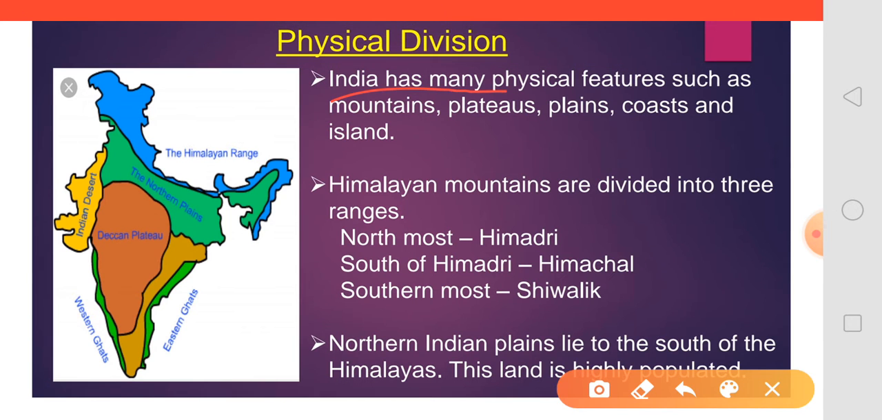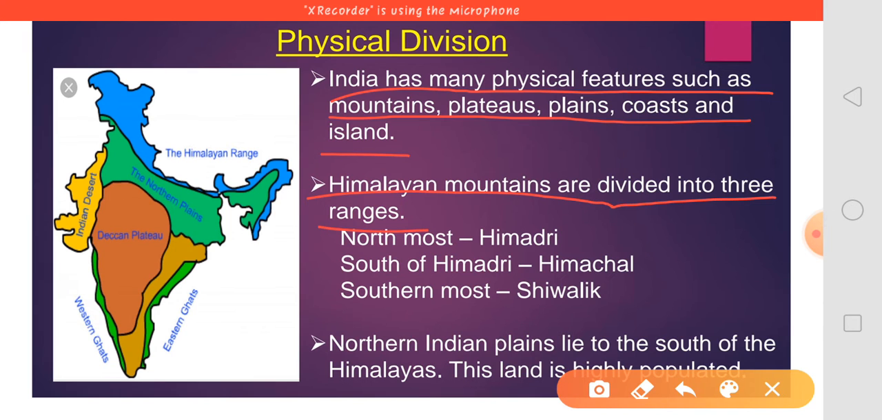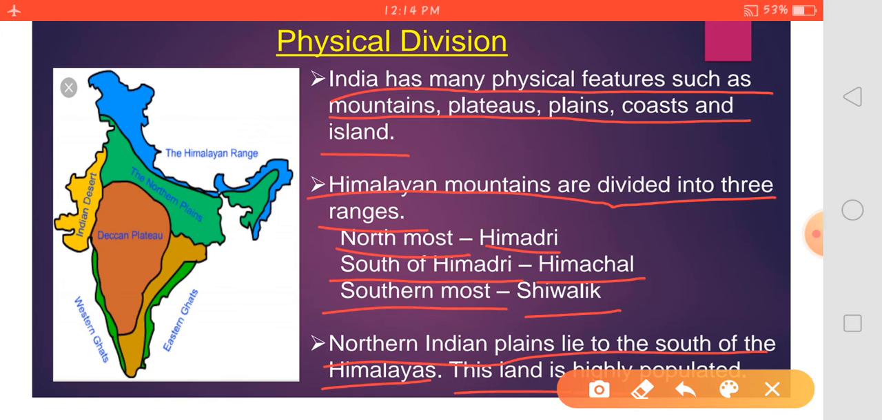India has many physical features such as mountains, plains, plateaus, coast and islands. The Himalayan mountains are divided into three ranges. The northernmost is known as the Himadri. To the south of the Himadri it is known as the Himachal. The southernmost is known as the Shivalik. The northern Indian plains lie to the south of the Himalayas. This land is highly populated.